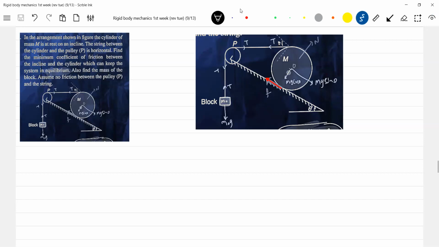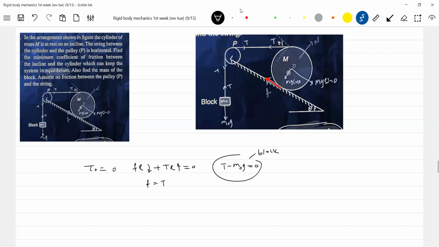I'll write down all the set of equations. Net torque about point O should be 0. So therefore F into R clockwise, T into R anti-clockwise equal to 0. So therefore F equals T. Then one equation we have: T minus M naught G equals 0 on the block.